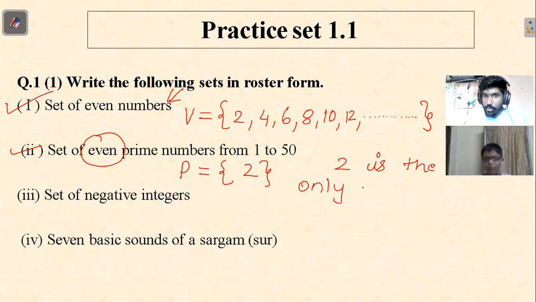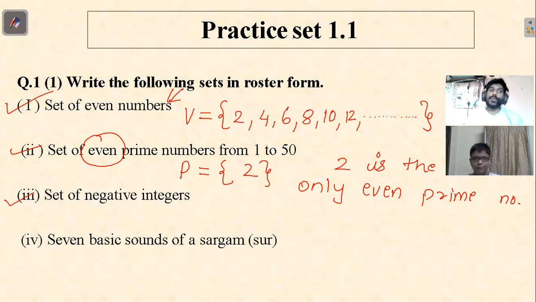Yes, correct. It is the only even prime number. Okay. So yeah, this is correct. Third one, set of negative integers.